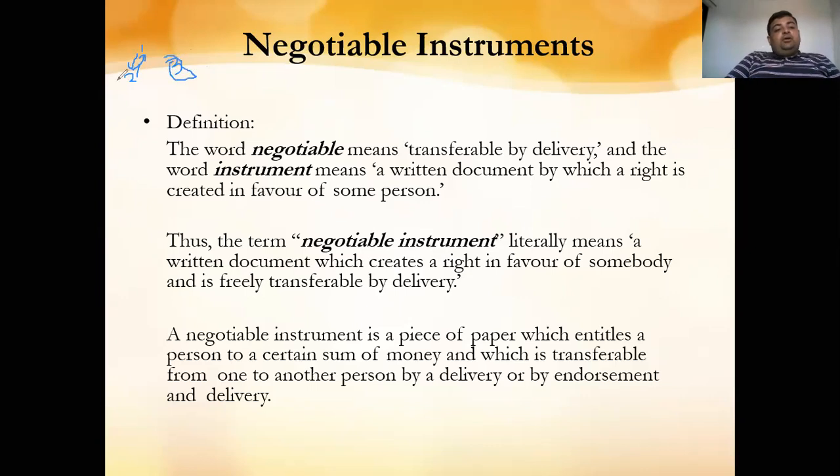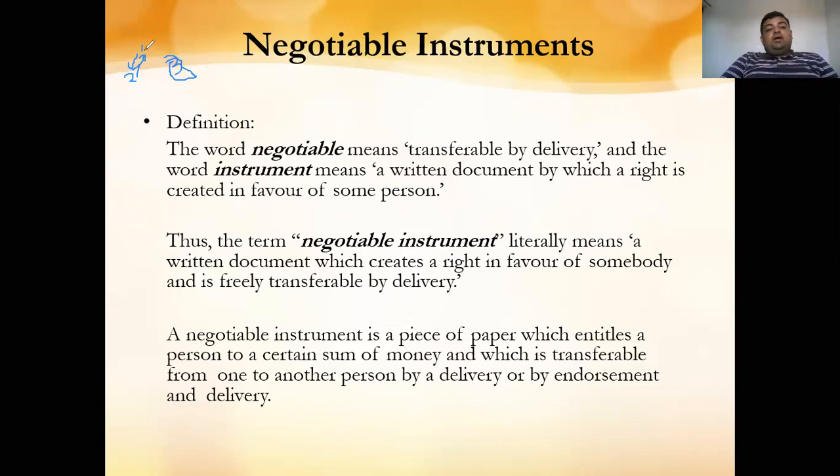What happens is that the first party needs the money before the expiry of that document. The first party is the seller and the second person is the buyer, so he signs the bill, and there was a credit period of 30 days. Now what will happen?